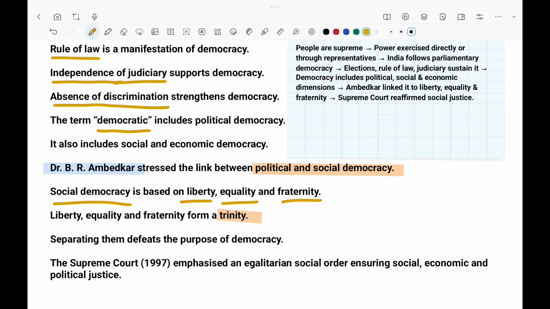That's the reason why the Supreme Court has emphasized democracy must ensure an egalitarian social order with social, economic, and political justice. This confirms democracy is not just political, but it is holistic. I hope you understood.